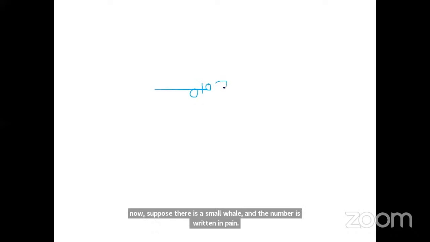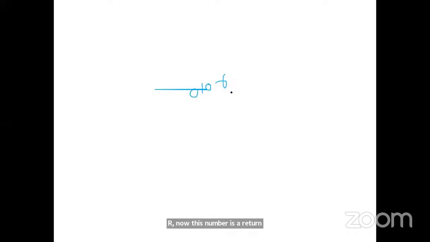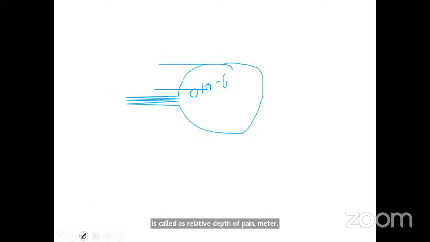But if now the words are written in blue color, now suppose there is a small well and the number is written 10R. Now this number is written in blue color. Now it is called relative depth of 10 meter. So now according to the rule, if the number is in blue, it is relative depth. If it is in black, it is relative height.